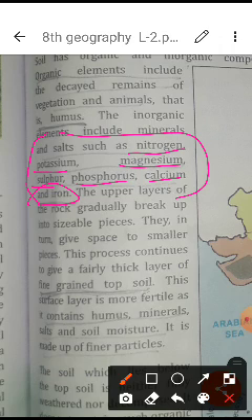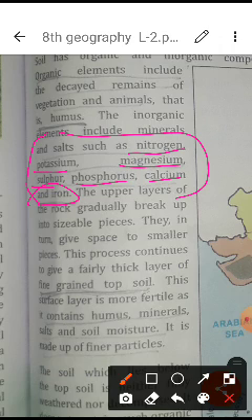Now in the further topic you will study that there are different layers of the soil. Students, if we look at the upper layer of the soil, it is the topsoil. After that comes the subsoil, then the parent rock and the bedrock. In this way we have different layers.